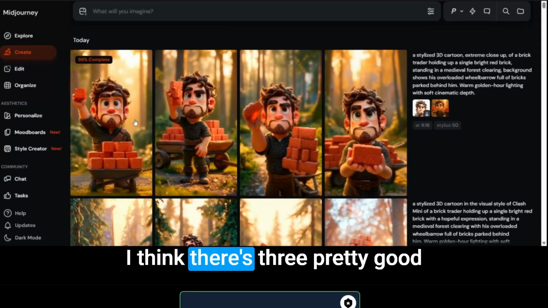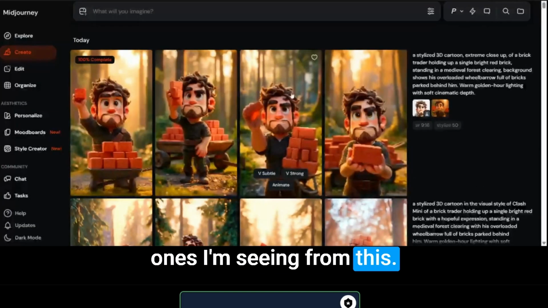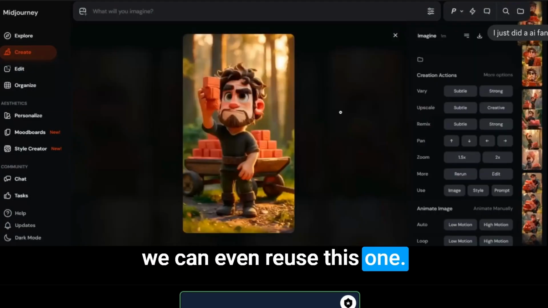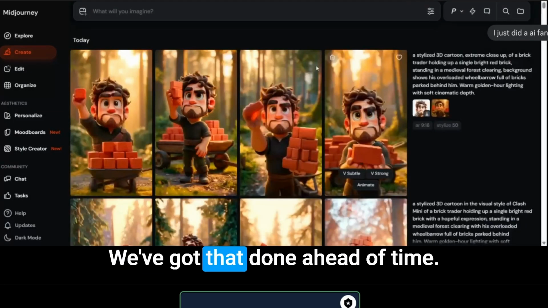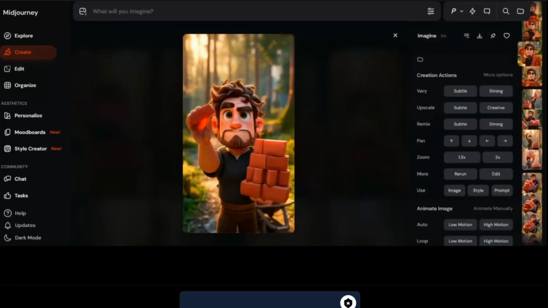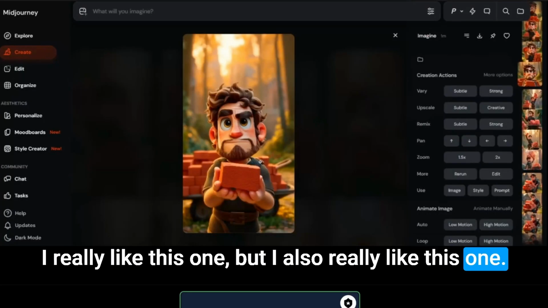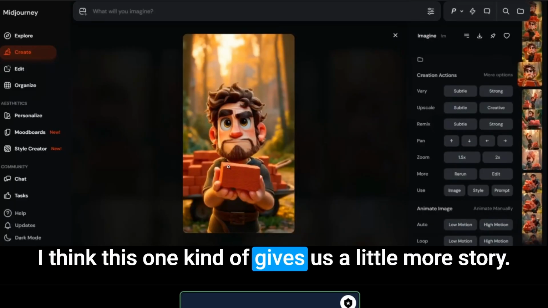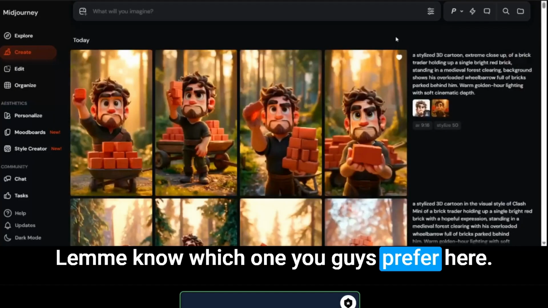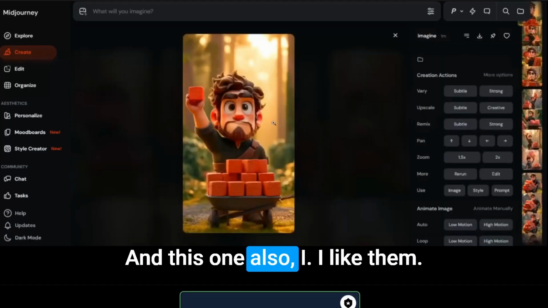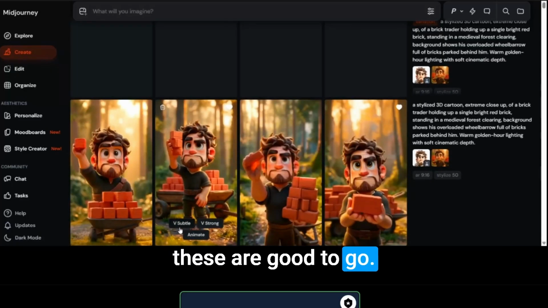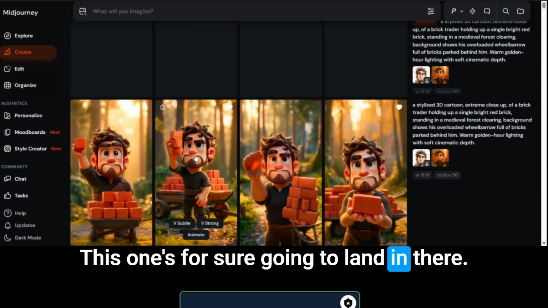Perfect. I think there are 3 pretty good ones I'm seeing from this. We can even reuse this one, so that's awesome. We've got that done ahead of time. I really like this one, but I also really like this one. I think this one kind of gives us a little more story. Let me know which one you guys prefer here. And this one also, I like them. These are good to go. This one's for sure going to land in there.